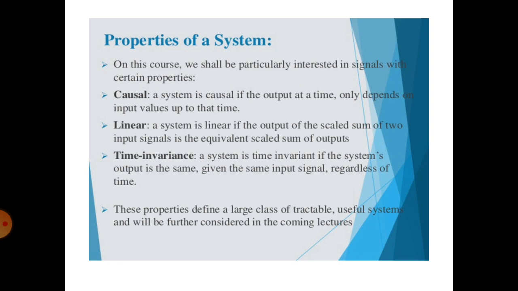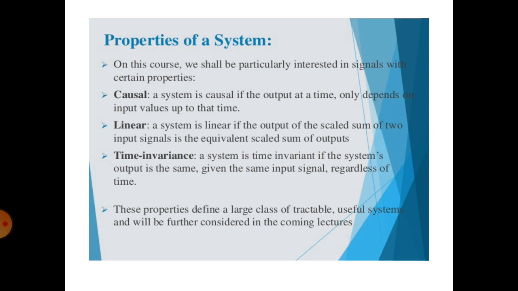The next is the properties of systems. The causal system is one of the properties: if the output at a time depends only on the input values up to that time, this is a causal system.